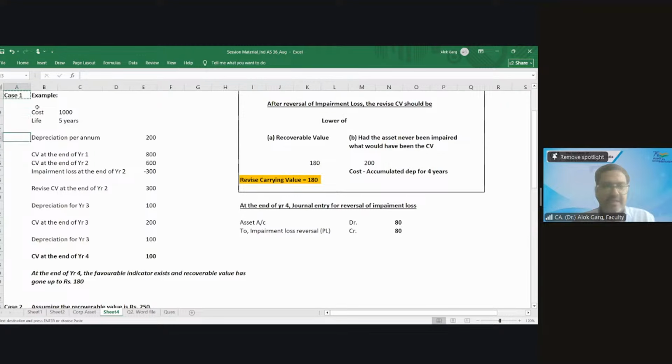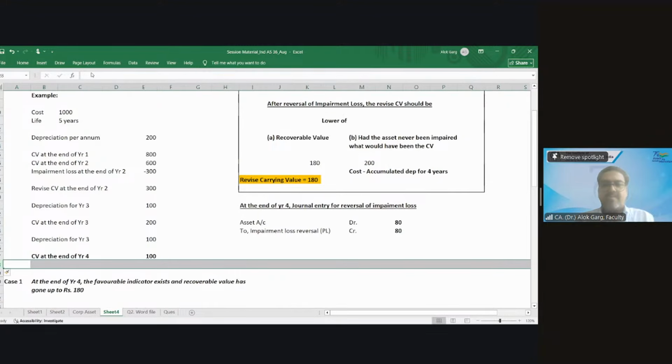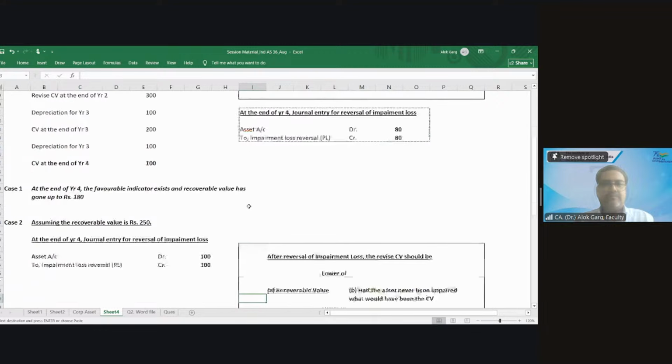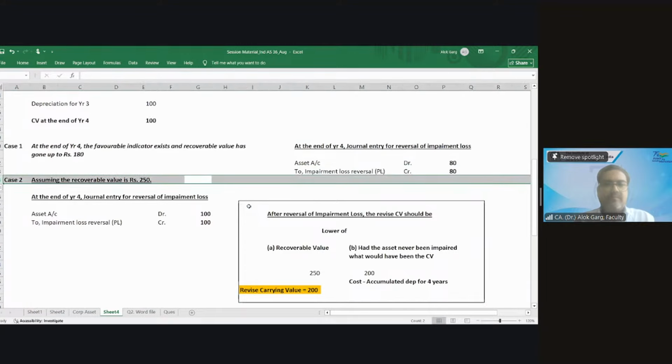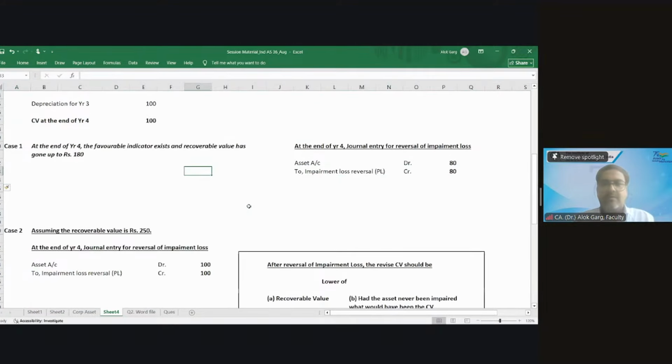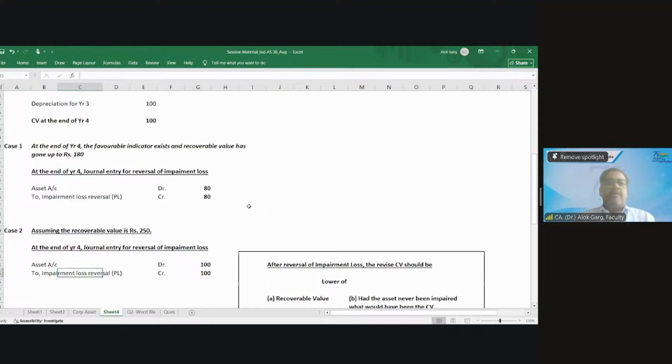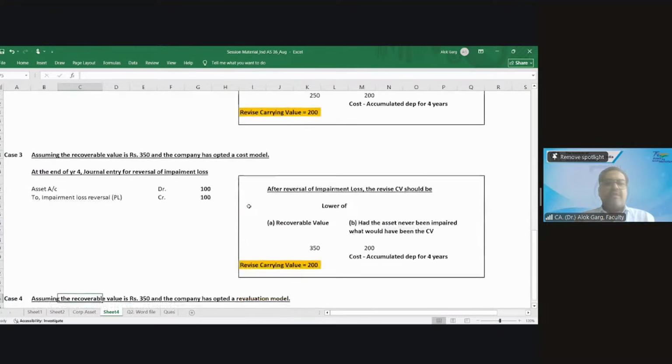This was the basic fact, case 1. Case 1, case 2, case 3, case 4.